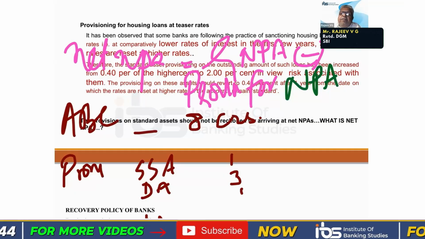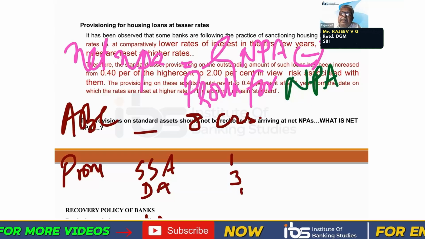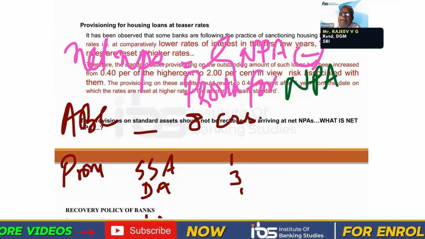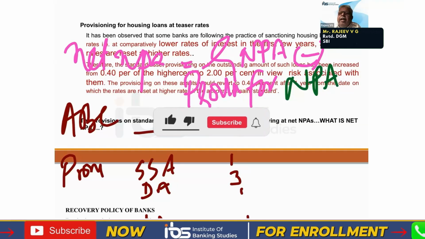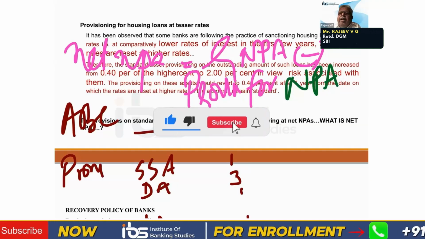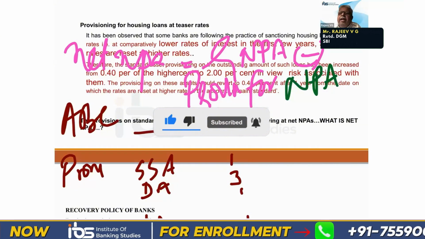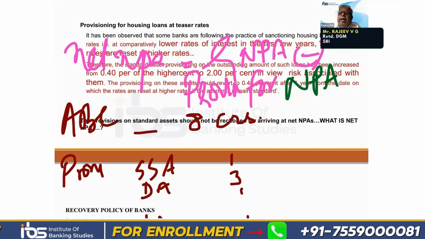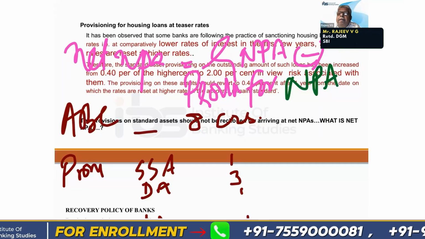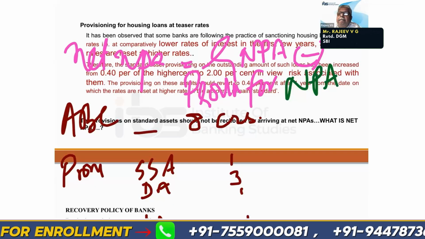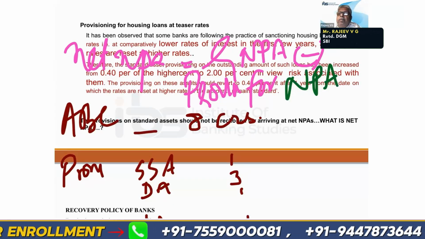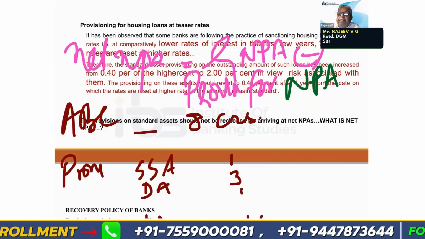Then provision for standard assets, 1 crore. So the total provision is 4 plus 2, 6.